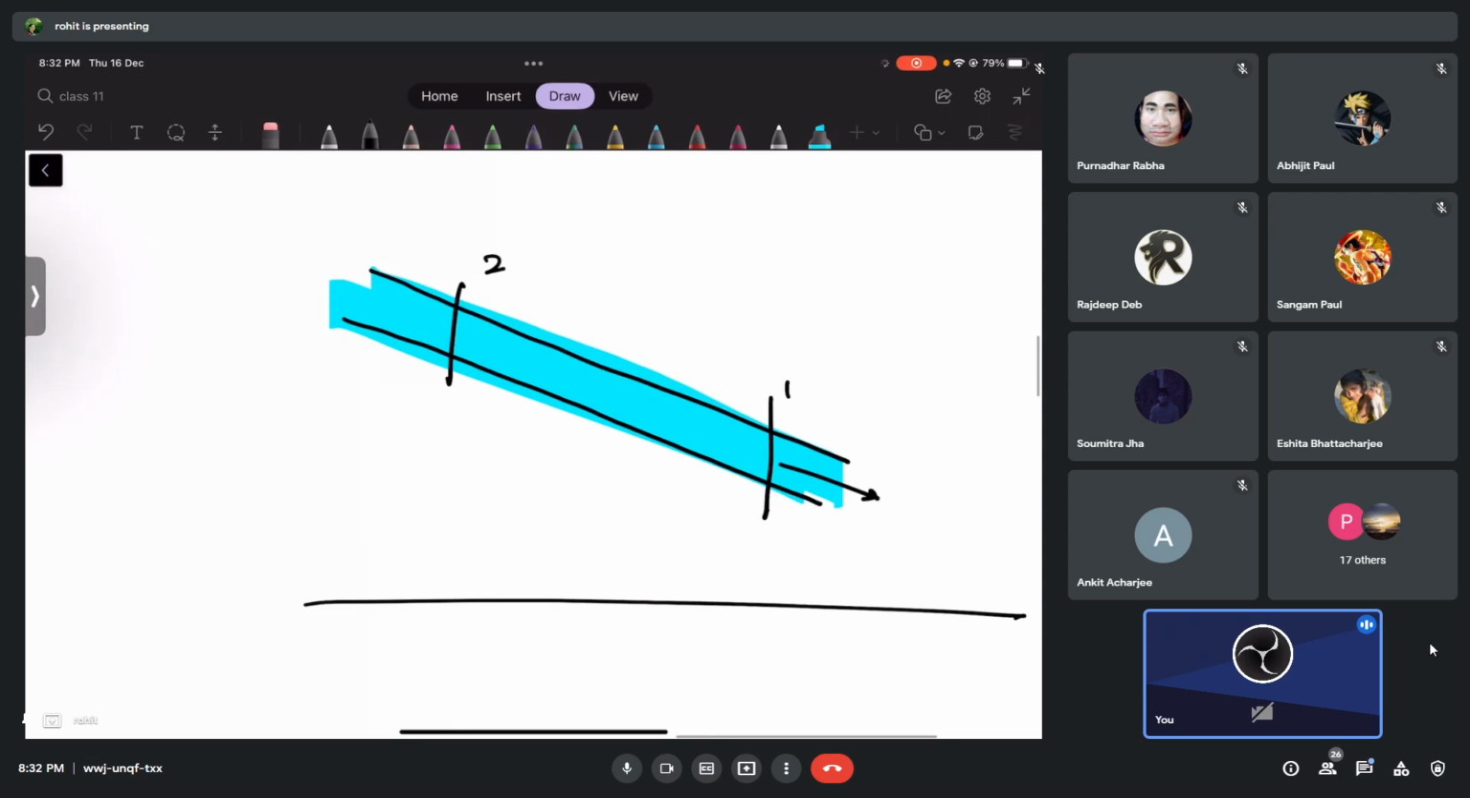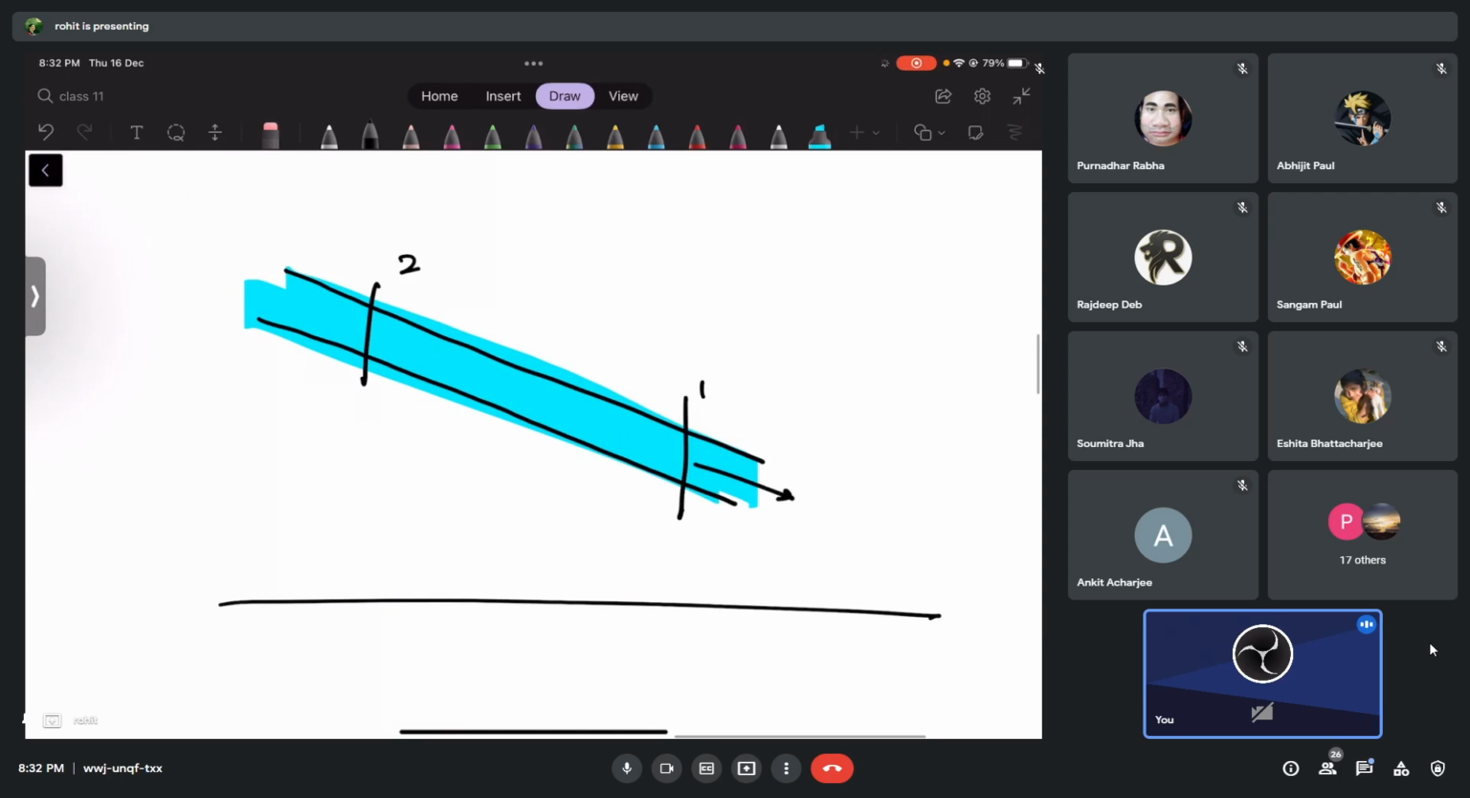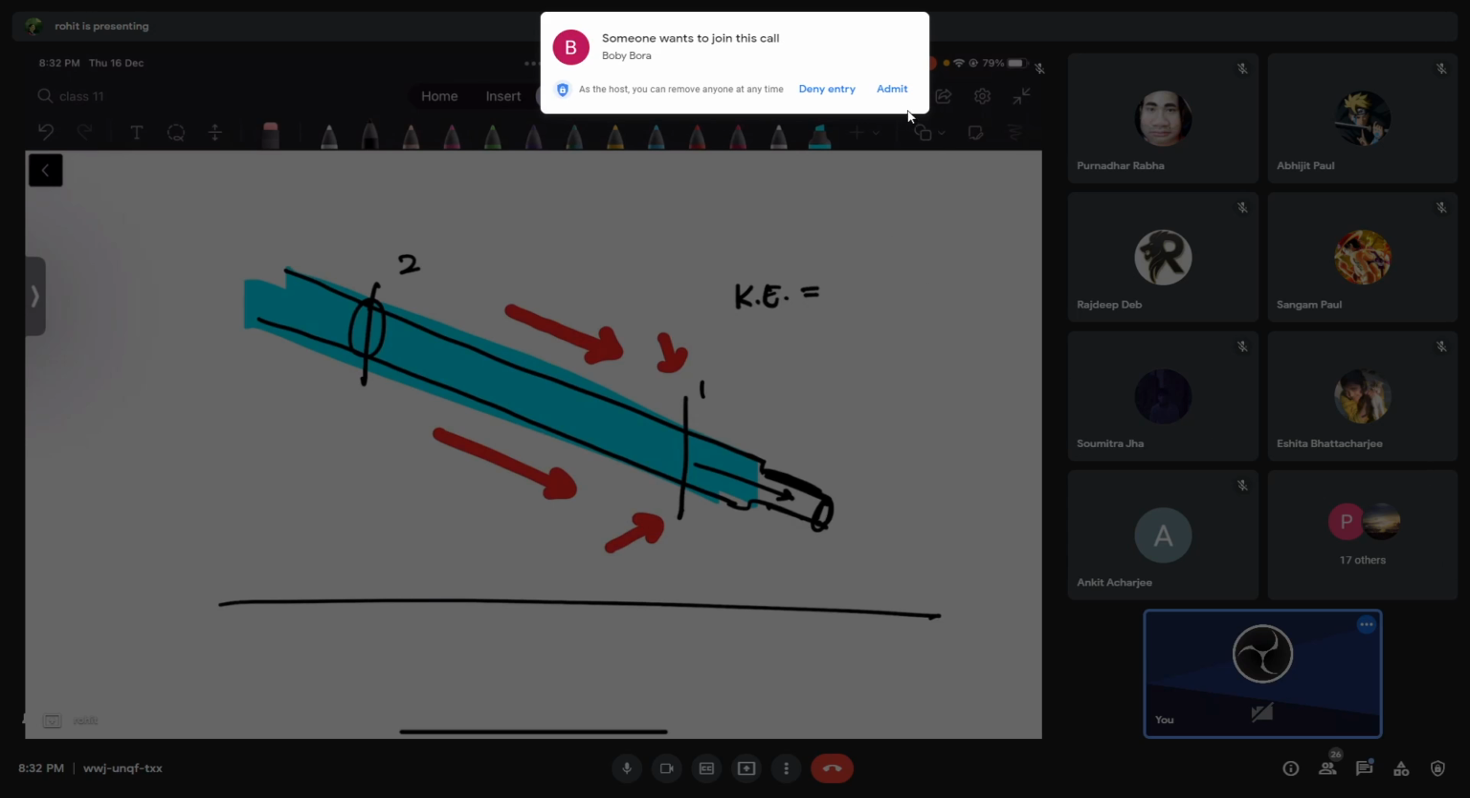Now you think and tell me, where do you think we have more kinetic energy, at 1 or 2? At 1, right? Because as the liquid goes down, because of gravity, here will it be slower or much faster? Yes, much faster. Or I can just reduce the size of this cross section right now so you can easily understand. Here we have a big cross section, here we have a smaller one.